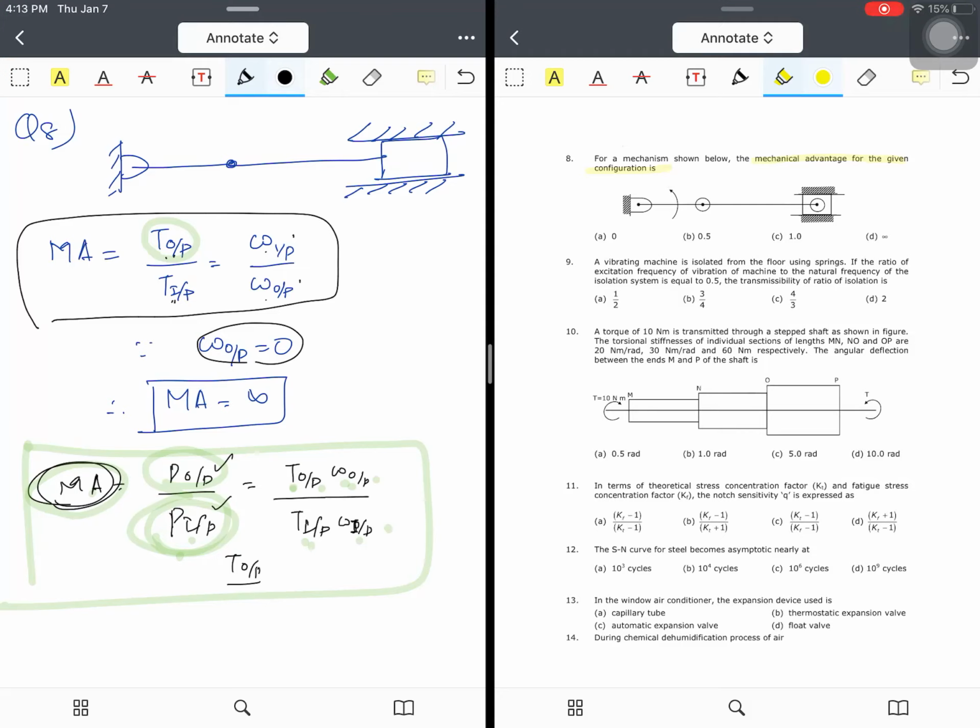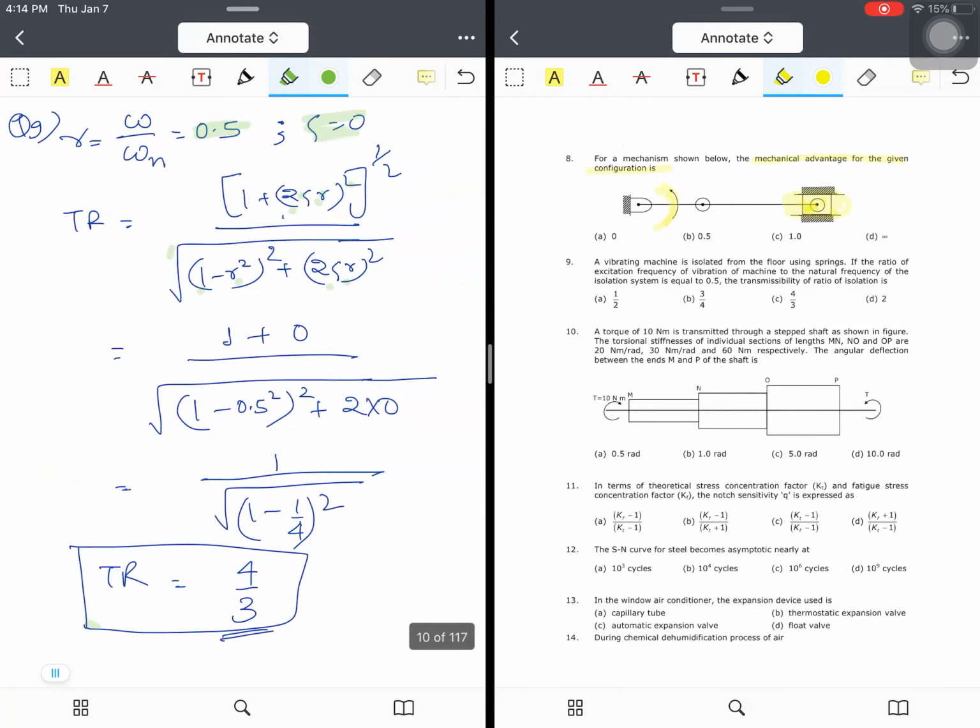So now coming to our question. In this figure, this is our driving shaft, the crank, and the slider is our output link. The output link initially right now is at rest. That means omega input is how much? It is 0. When it is 0, I am getting mechanical advantage as infinity. So therefore our mechanical advantage is infinity.